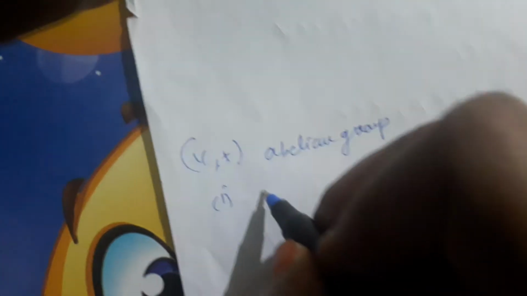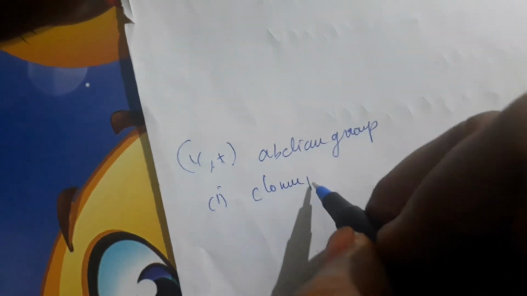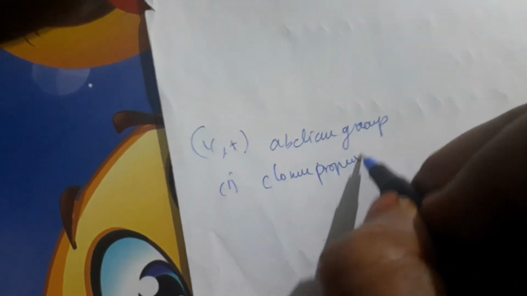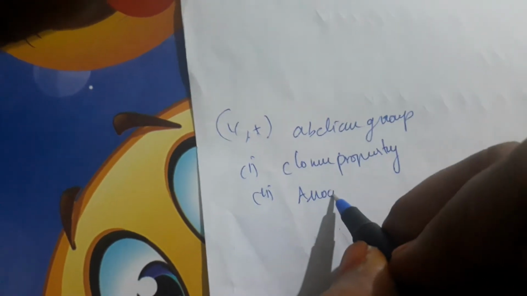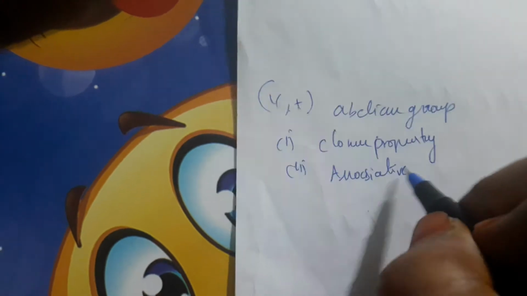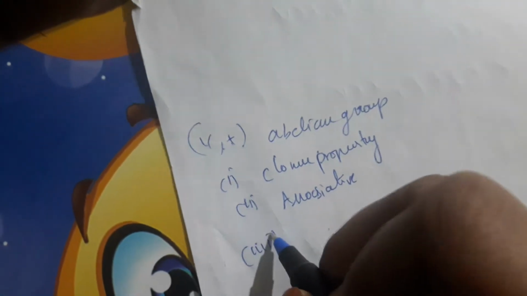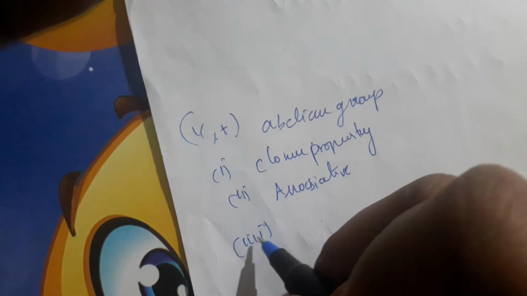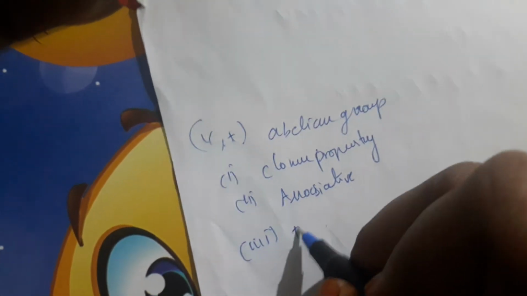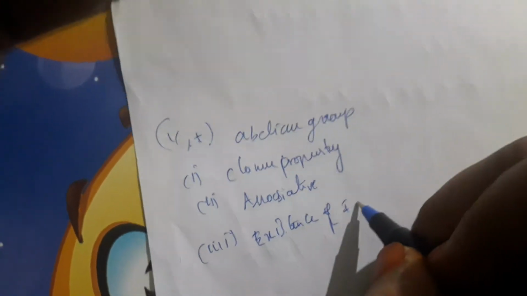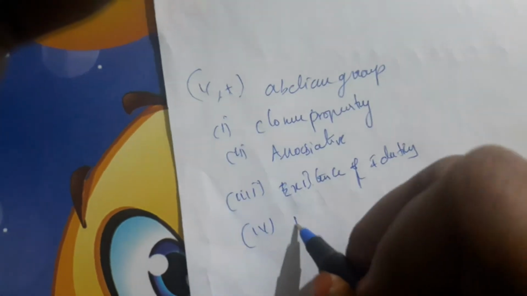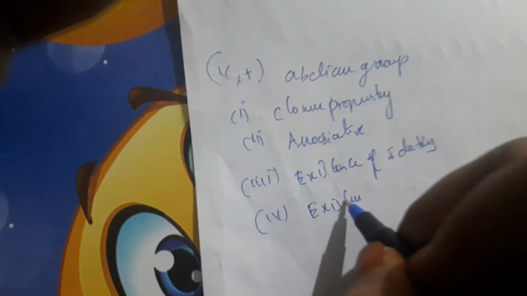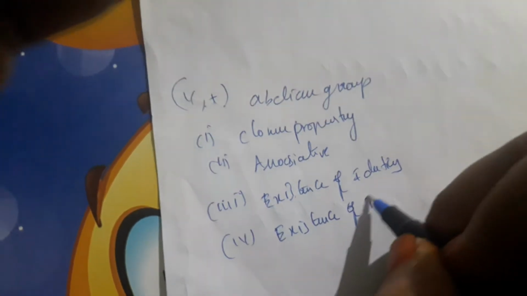First condition is the closure property or closure law. Second one is associative. Third one is existence of identity. Fourth one is existence of inverse.